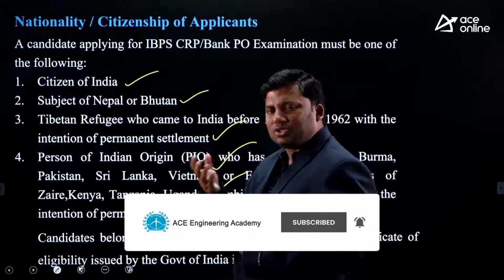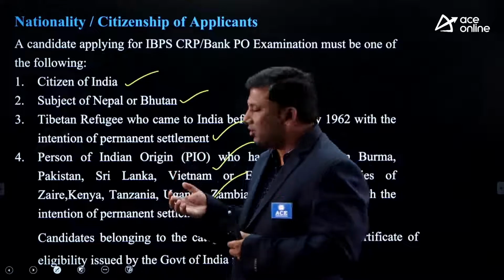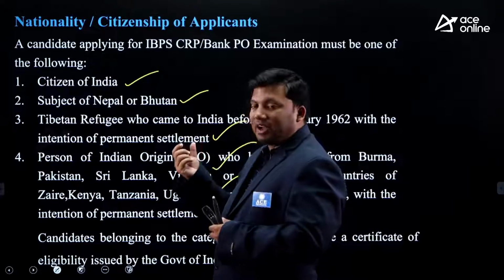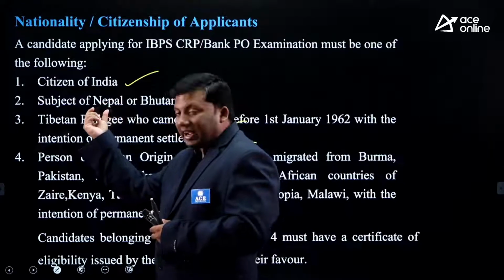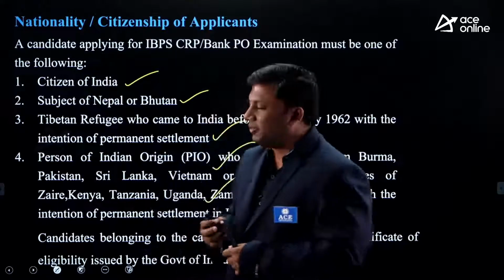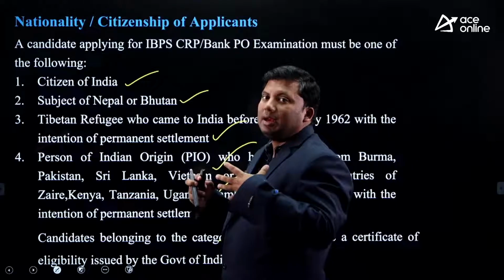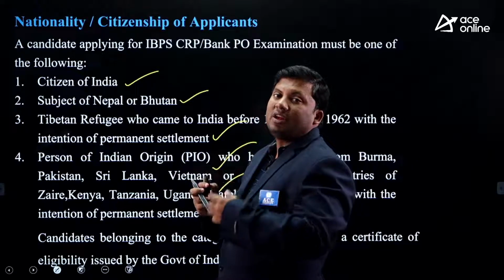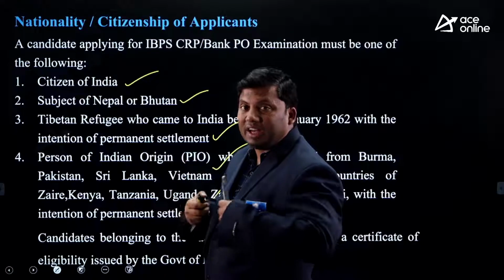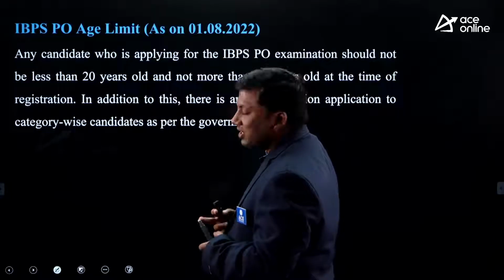Most of you are probably citizens of India. So locality wise, by default it gives that. In case your parents come from these, right, second category, third category, fourth category, you can still write this examination. This slide talks about the applicant background, whether he is a part of India. In case he is not a part of India, where all he can write this examination.